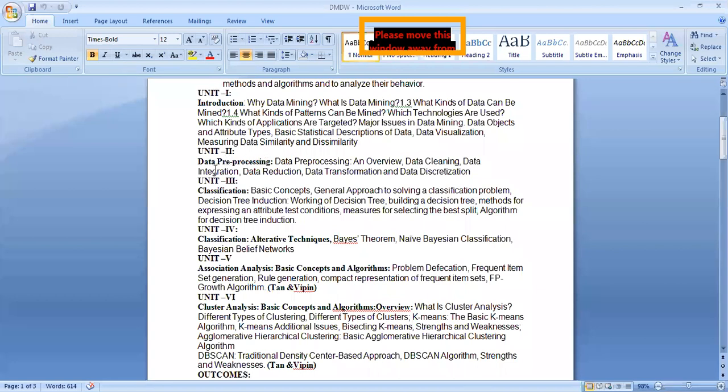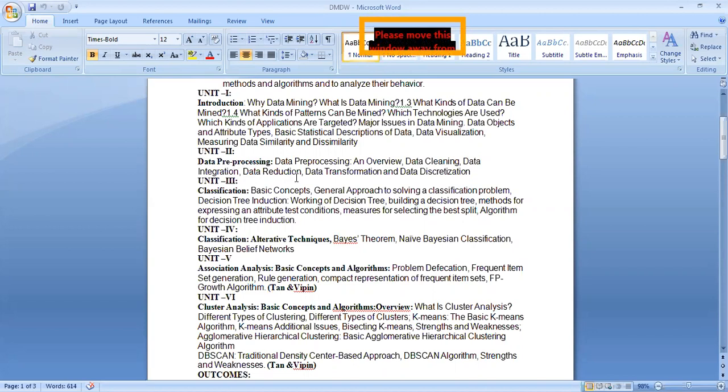The second unit is regarding data pre-processing. Before mining, you have to arrange the data in a particular order, so you must perform the pre-processing concepts: data cleaning, data integration, reduction, data transformation, and discretization. These are the methods you use in data pre-processing.